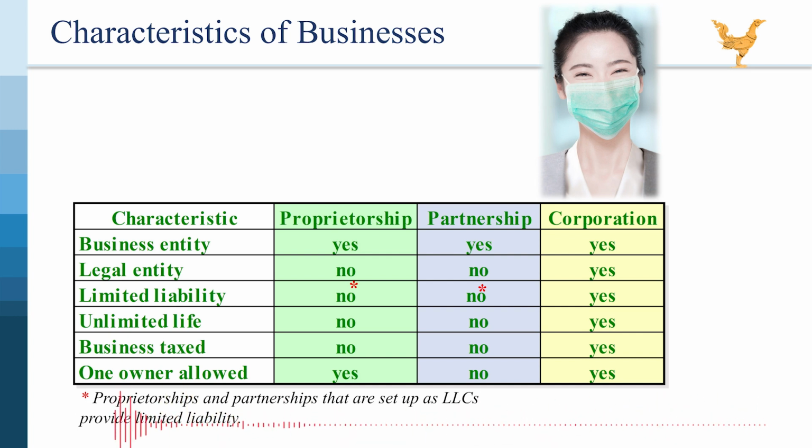Business taxed. No. Partnerships follow a pass-through taxation model. The partnership itself doesn't pay income tax. Instead, profits and losses are passed through to the individual partners, who report them on their personal income tax returns. One owner allowed. No. By definition, a partnership requires at least two owners to operate. Key takeaway.